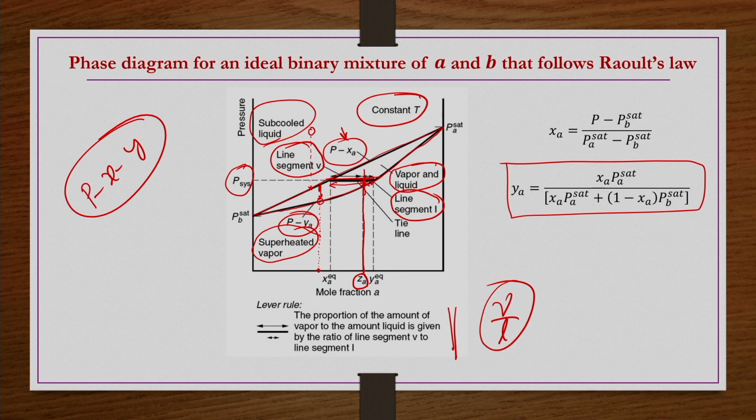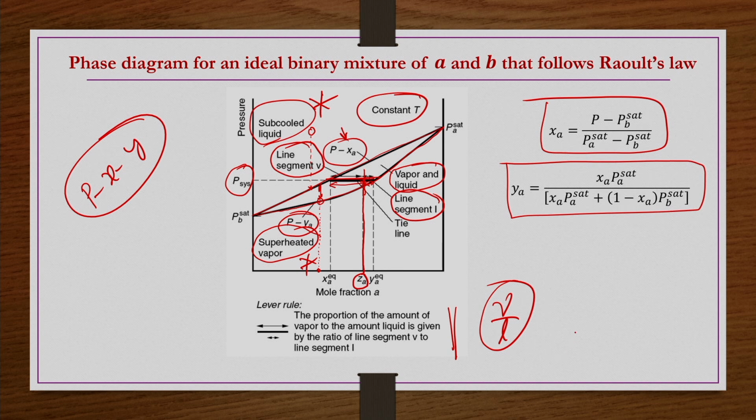Okay, so this is the phase diagram. It is known as a phase diagram because it says which phase is existing, at what composition it is existing, and what the corresponding pressure is. We are doing this for an isothermal system, constant T, but changing the pressure. You can also have Txy curves, it is possible, right.